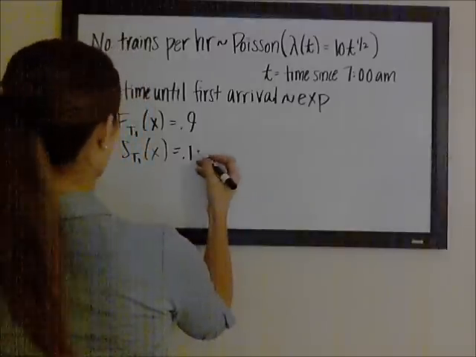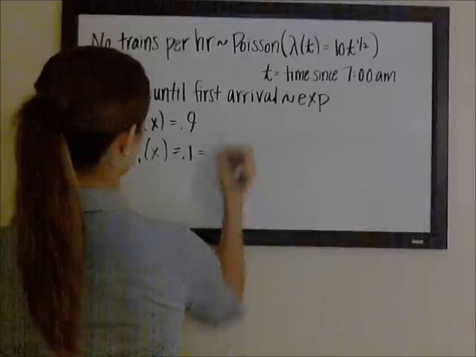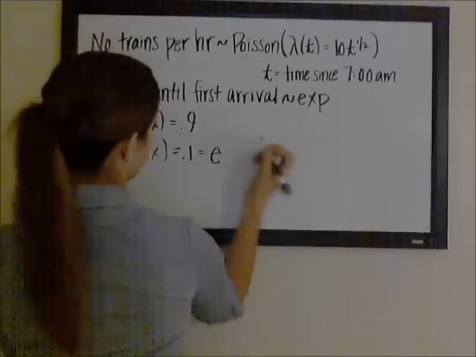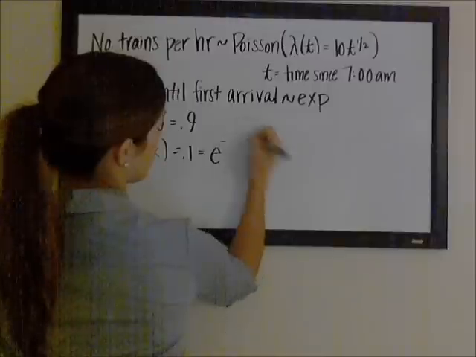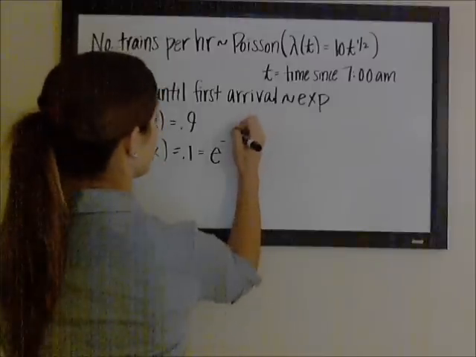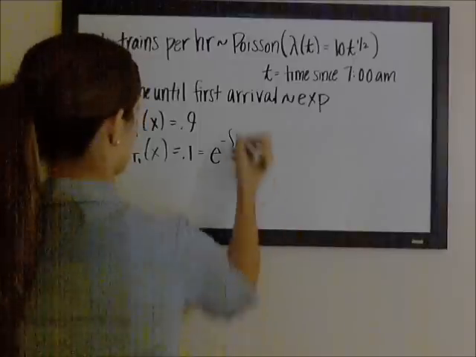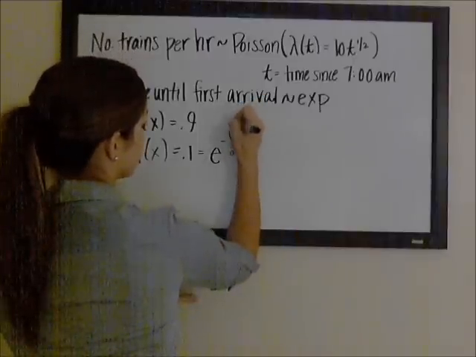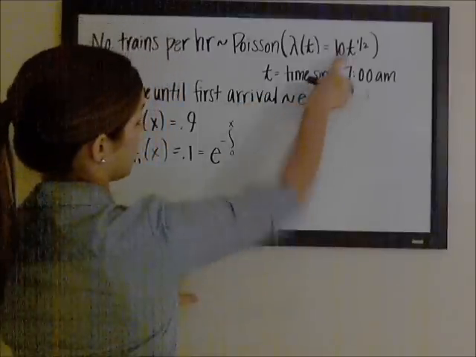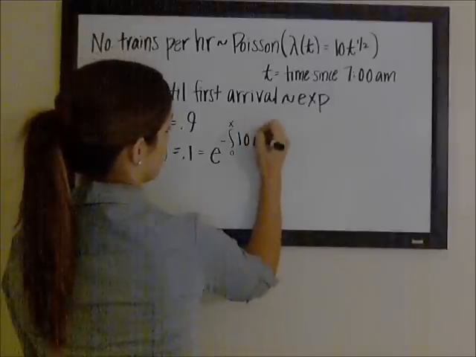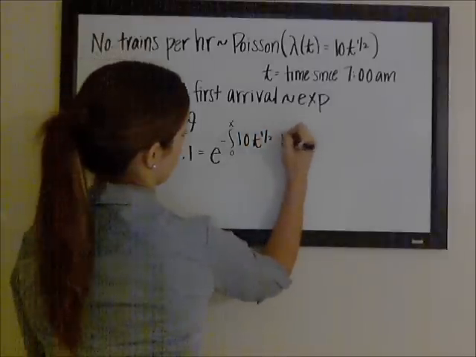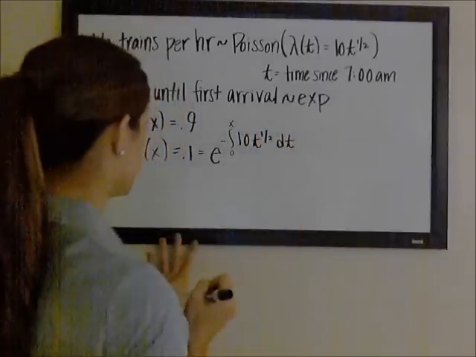So I know that this is e to the negative lambda. Here we're going to have to integrate over our time interval, which is 0 to x, the intensity function, which is 10t to the 1/2 dt.